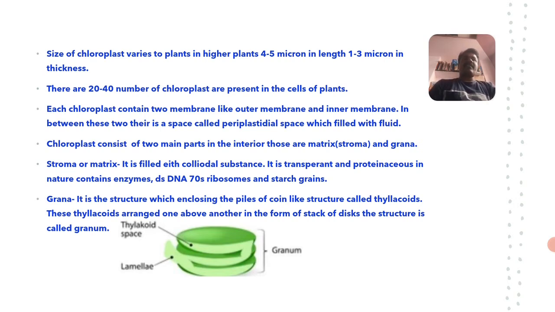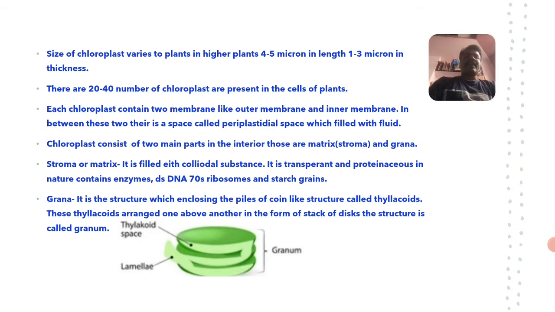So where the reaction center is there, there is a synthesis of ATP by the utilization of light energy. That light energy utilization by chloroplasts is done by the thylakoids. Inside the thylakoids there must be some pigments which are mainly involved in the process of photosynthesis. Chloroplast consists of two main parts in the interior.